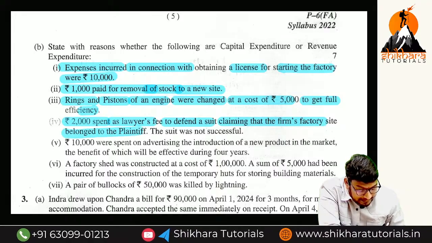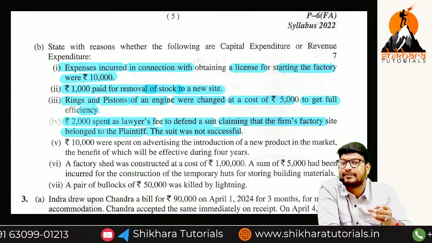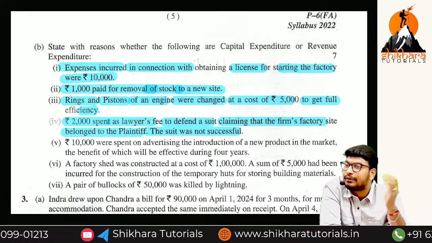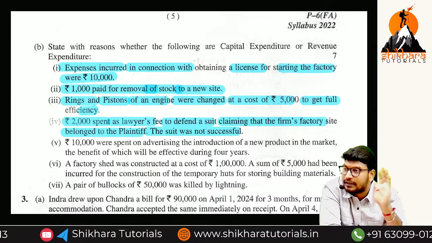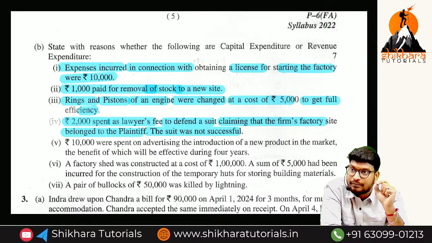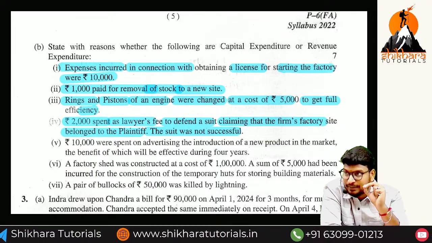Next, rupees 2,000 spent as a lawyer fee to obtain a suit claiming that the firm's factory site belongs to the plaintiff. The suit was not successful. Normal legal fees, which you can see in the P&L account, are revenue expenses. So remember, license fees and lawyer fees are revenue expenses.